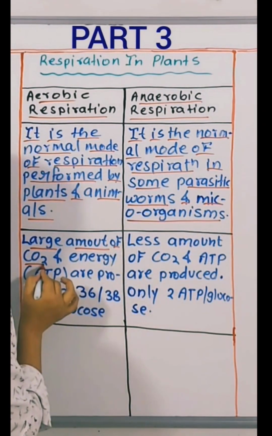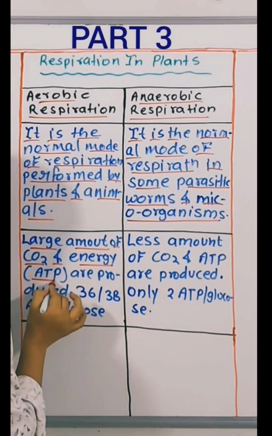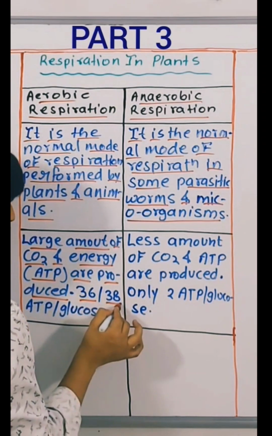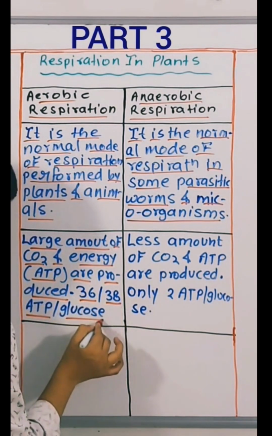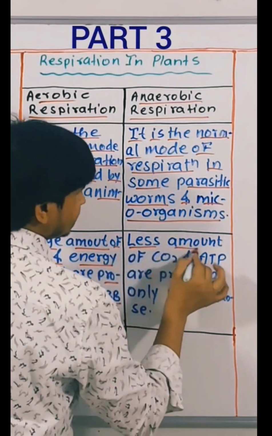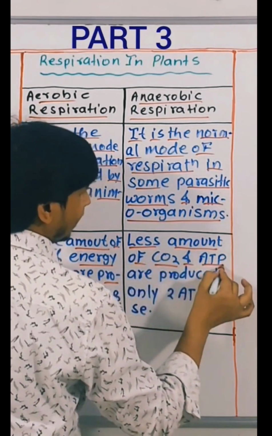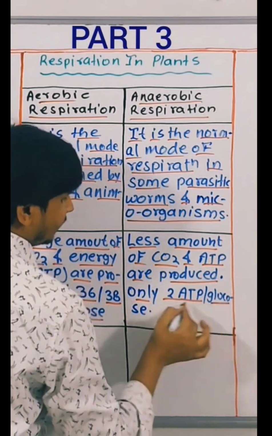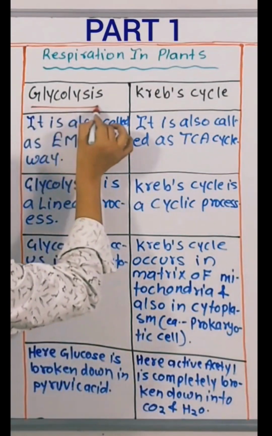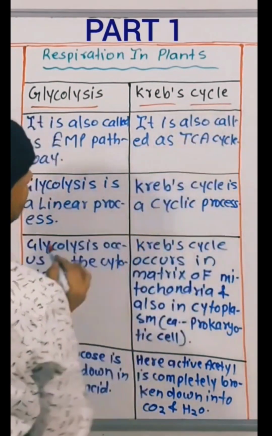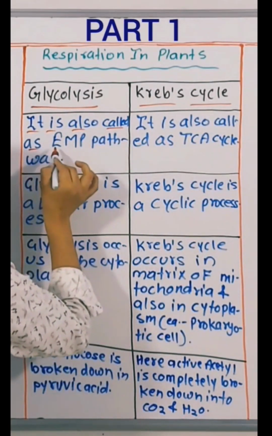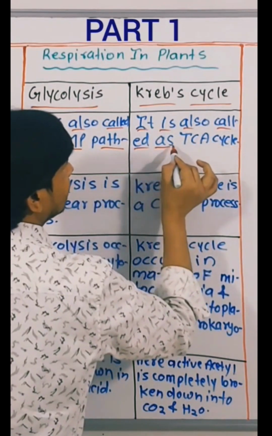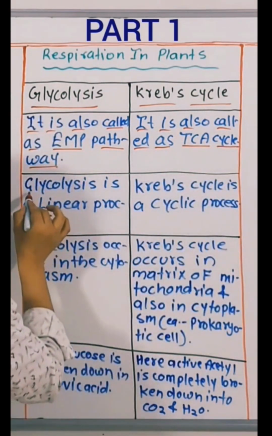A large amount of carbon dioxide and energy, that is ATP, is produced: 36 to 38 ATP per glucose. A lesser amount of carbon dioxide and ATP is produced: only 2 ATP per glucose. Glycolysis and Krebs cycle. Glycolysis is also called the EMP pathway. Krebs cycle is also called the TCA cycle.